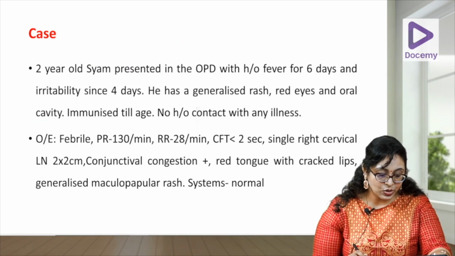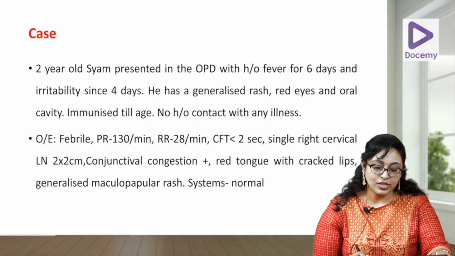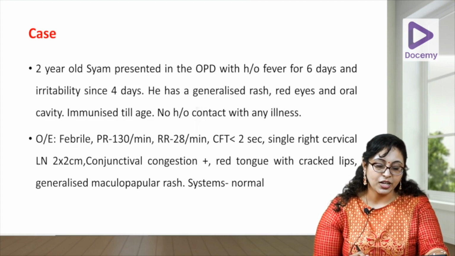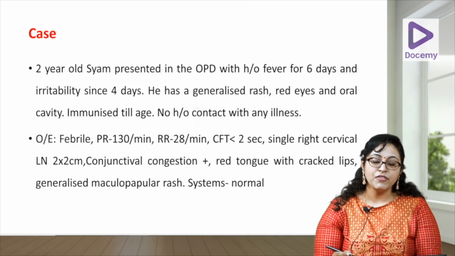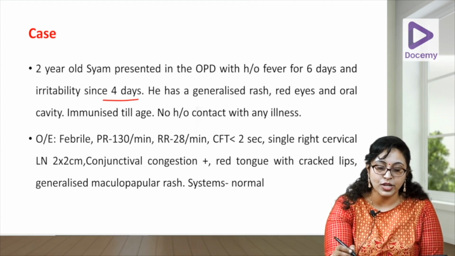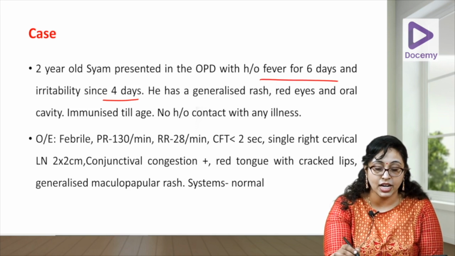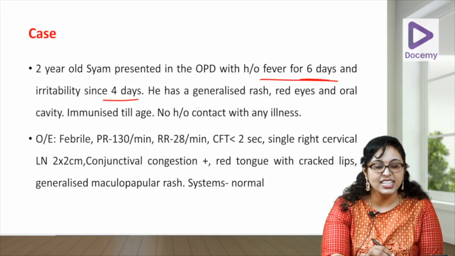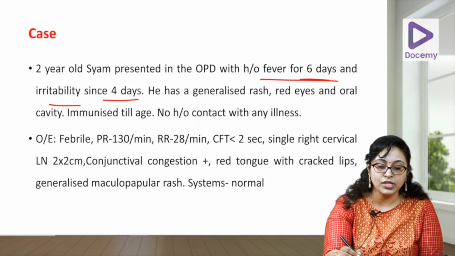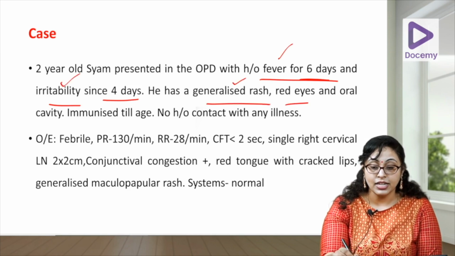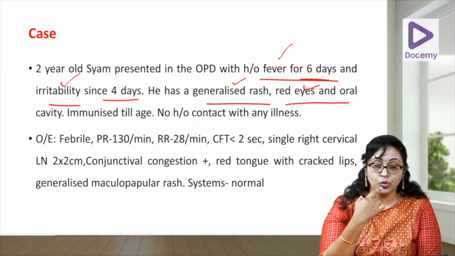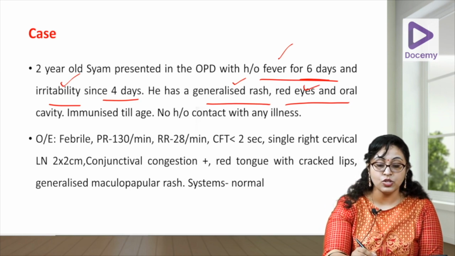Now let us come back to our case. This is a case of Shyam, who presented in the OPD with history of fever for 6 days and irritability for 4 days. So he is having a prolonged, high grade fever, 6 days, and he is irritable. So, what are the key points here? Fever, irritability, generalized rash, conjunctival congestion without discharge, oral cavity changes. There is no other illness.